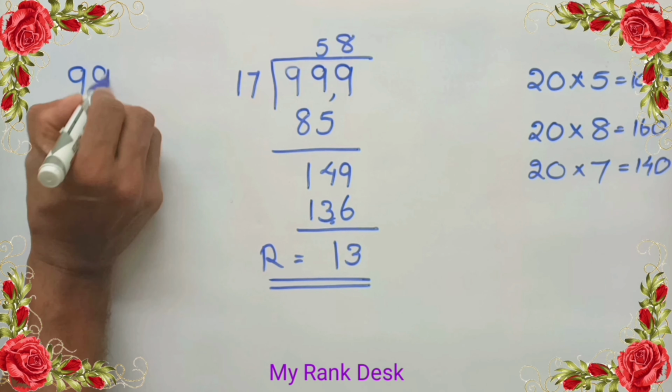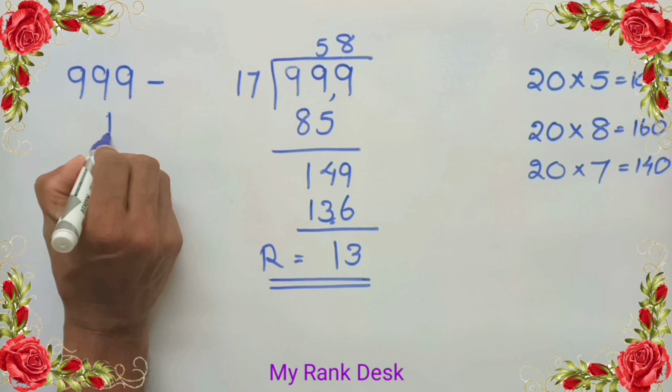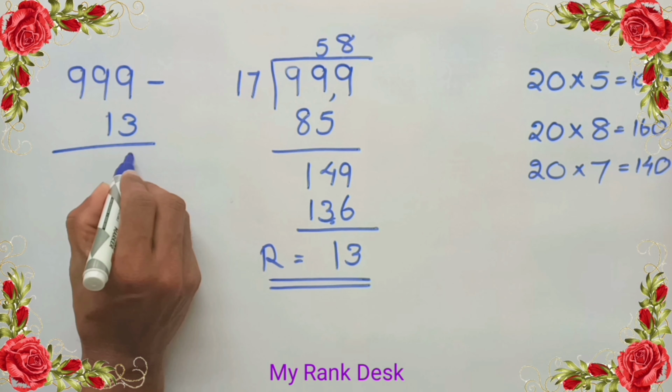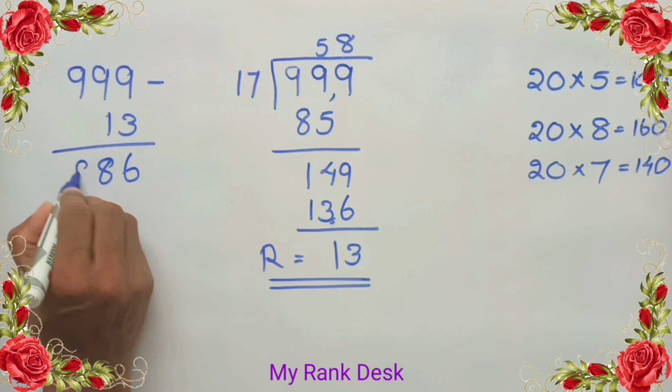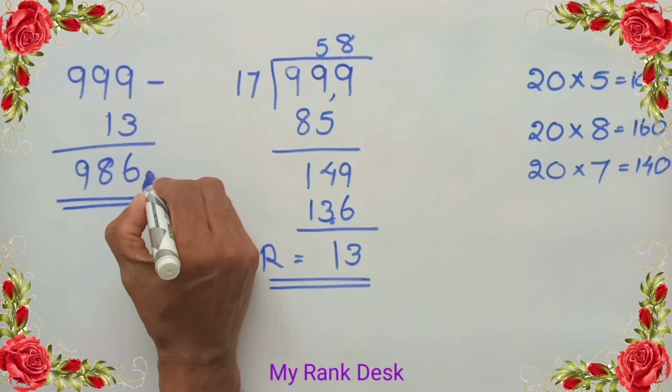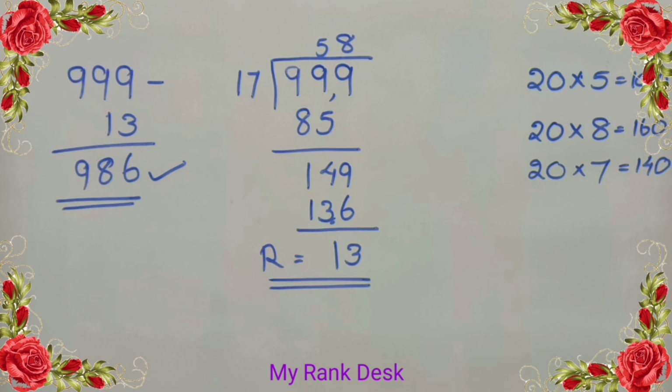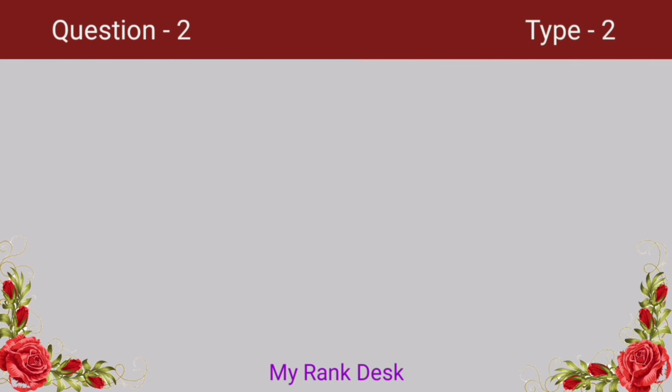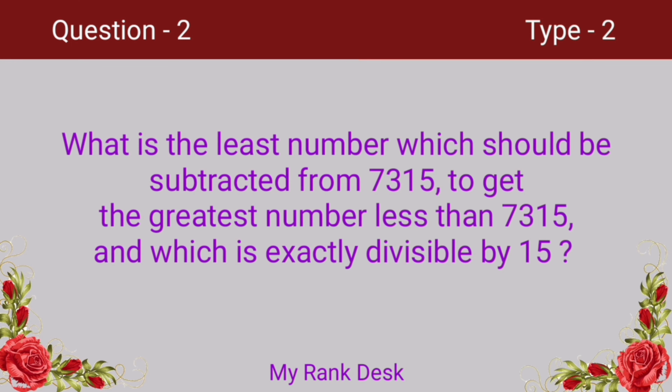Subtract 13 from 999, we get 986. 986 is a multiple of 17 and which is exactly divisible by 17 without leaving any remainder. Answer 986. Next question. What's the least number which should be subtracted from 7315 to get the greatest number less than 7315 and which is exactly divisible by 15?